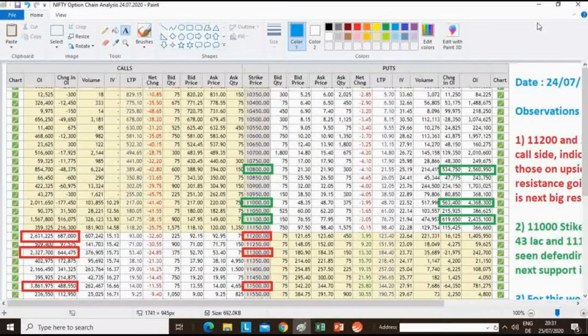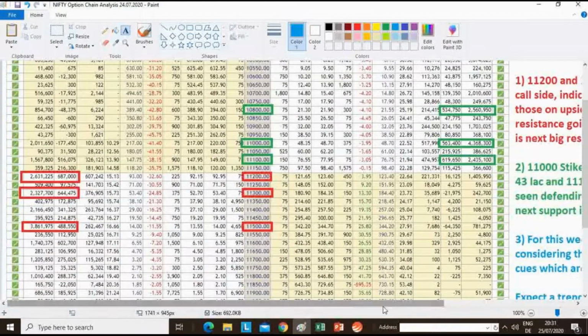Okay, this is the option chain analysis that is done, and the main observations are at 11,200 and 300, there are 26 lakhs and 23 lakhs call writing positions that have happened. A call writer is always bearish on the market, and call writing maximum happened at 11,500. Even though the strike price is less, what we can think is 11,200 and 300 will act as a major resistance. On put writing side, where people are bullish, the maximum put writing happened at 11,000, which has 43 lakhs.